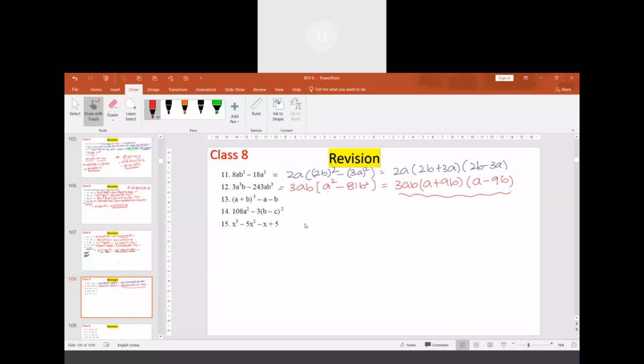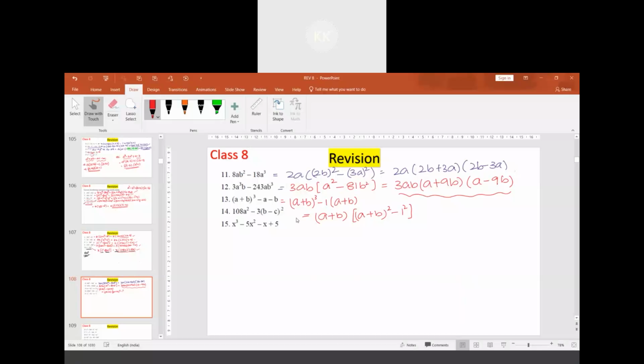In this one, a plus b whole cube, here we can write it as minus 1 times a plus b. I am not going to expand it. I am going to take a plus b common. If a plus b is taken common, we have a plus b whole square minus 1 square. 1 is nothing but 1 square. So a plus b multiplied to a plus b plus 1 into a plus b minus 1. This will be the answer, sir.